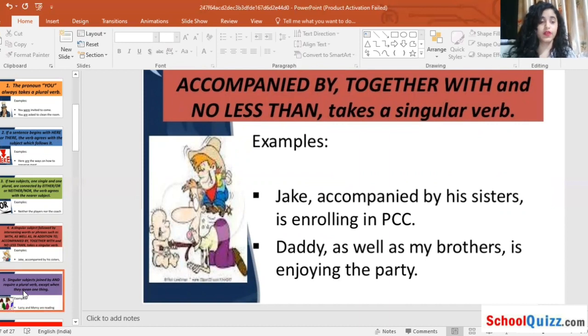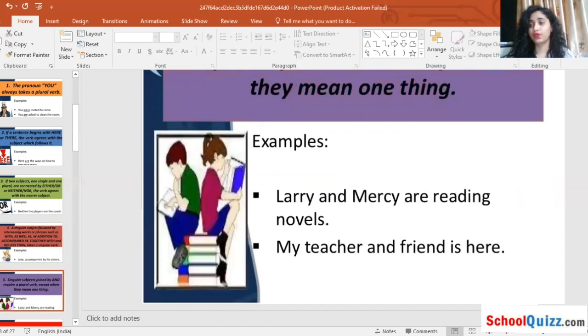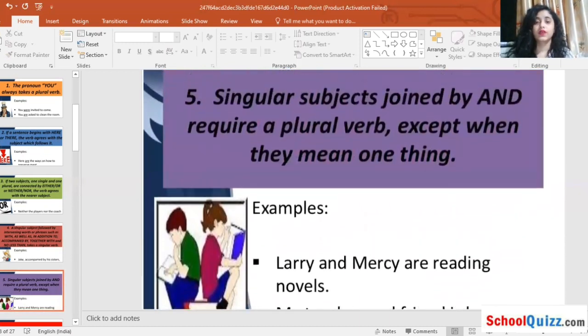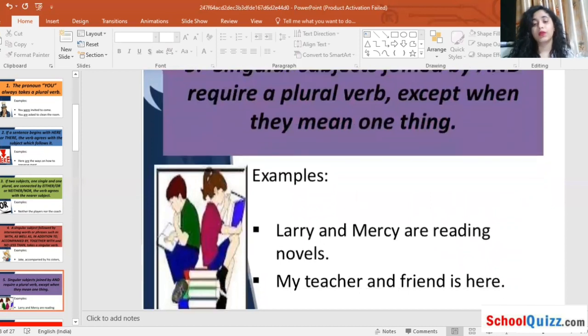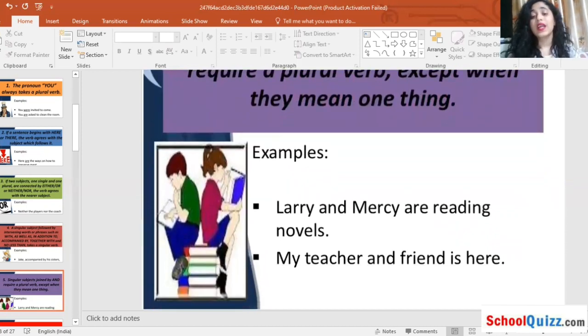Okay, now fifth rule. What is the fifth rule? Singular subjects joined by "and" require a plural verb, except when they mean one thing. If they mean one thing, a singular verb will be included. Examples: Larry and Mercy are reading novels, meaning they are reading novels. It is a rule, and we can identify it in the sentence. Two people are reading, so we are writing their names.